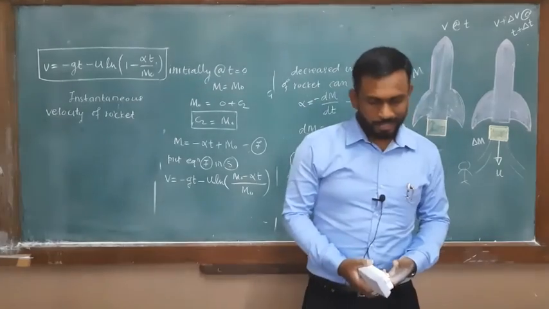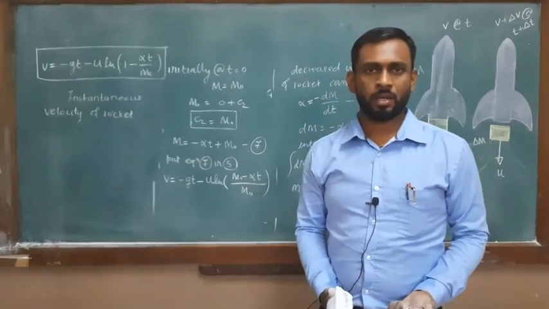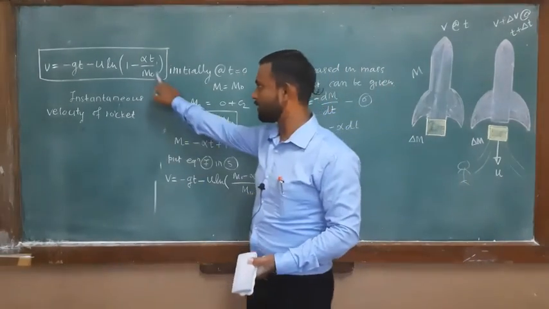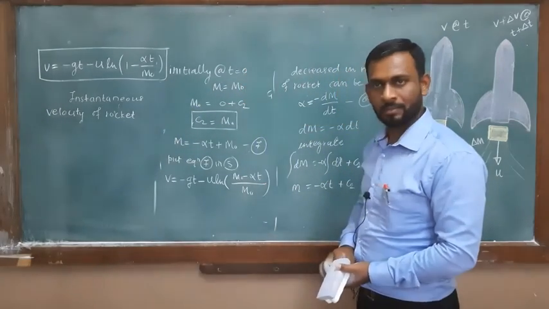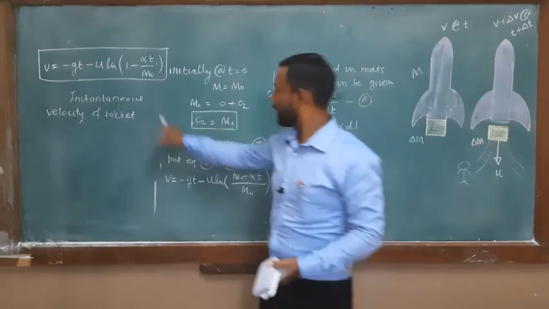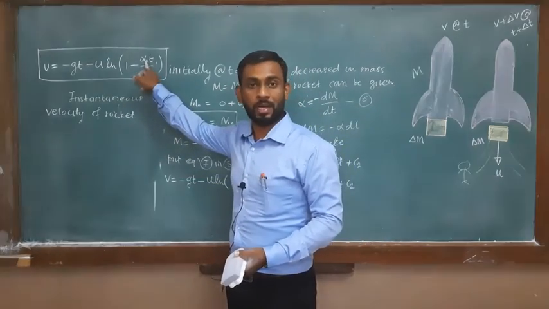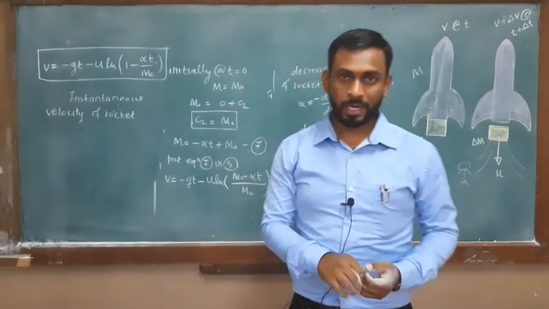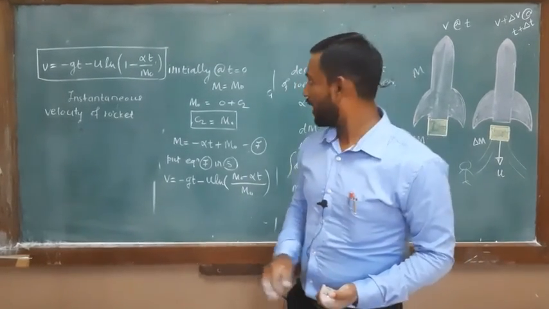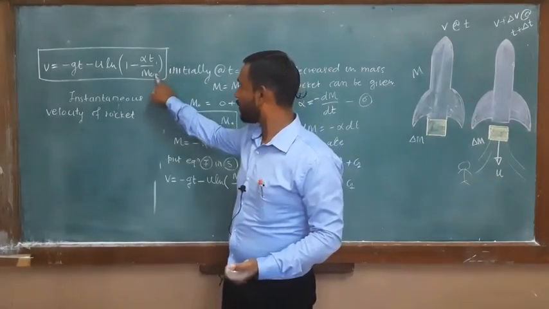Because when we fabricate and design the rocket, you know the initial mass of the rocket, that is the mass of the vehicle plus the mass of fuel, m0. We know alpha is constant for a given rocket system, and m0 is constant.